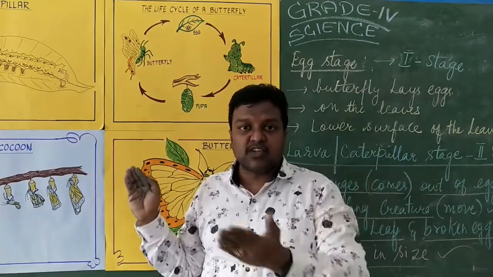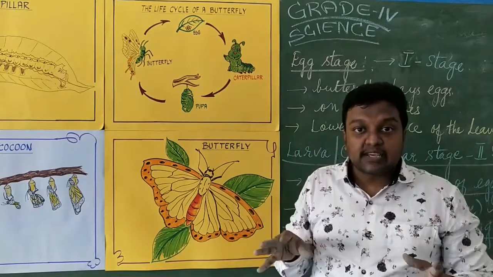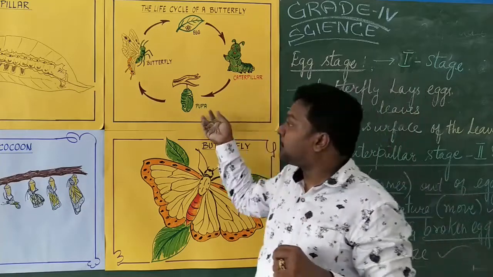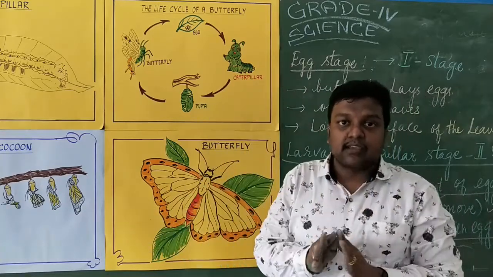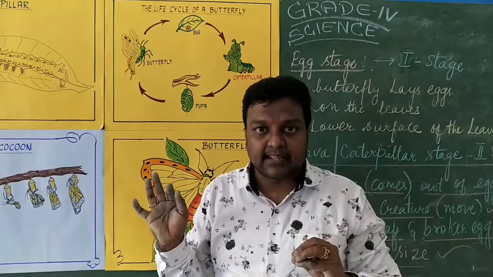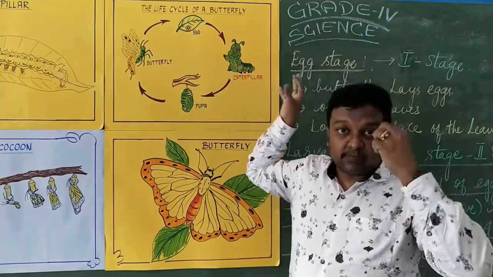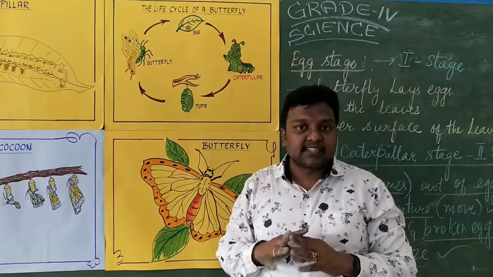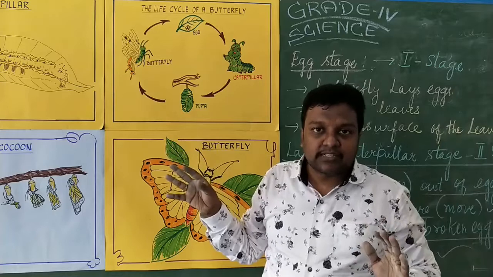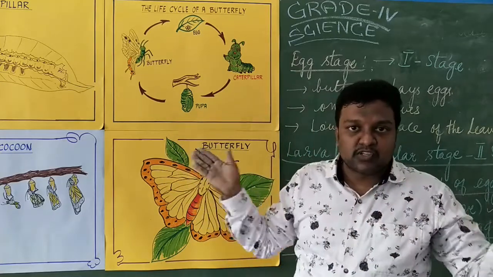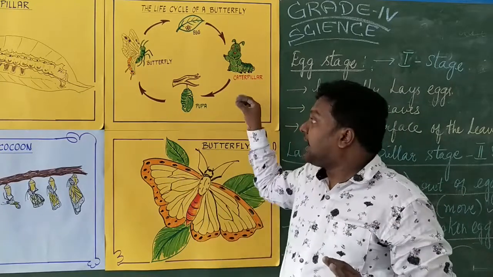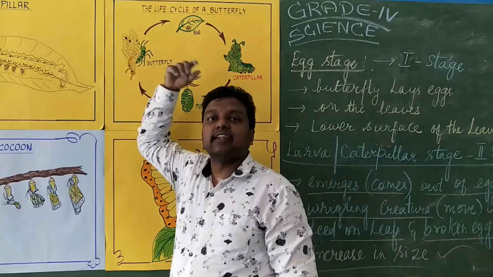This pupa stage and the cocoon stage is a resting period. What is a resting period? You cannot talk about how this caterpillar moves, how the butterfly moves. This pupa will not move. It is a period of resting. It is a dormant period. It will not feed on the leaves or anything else. Whatever materials have been fed and stored will be utilized by the pupa. Inside the pupa, the development into an adult butterfly will take place, and the outer covering will get ruptured and open. As a result, the adult butterfly will come out and fly away.